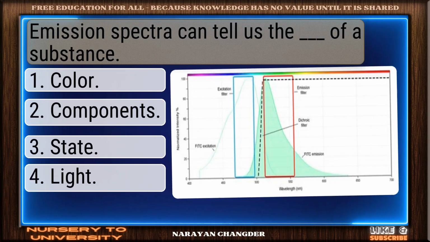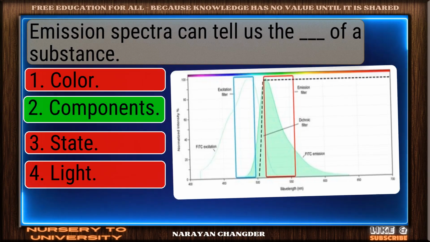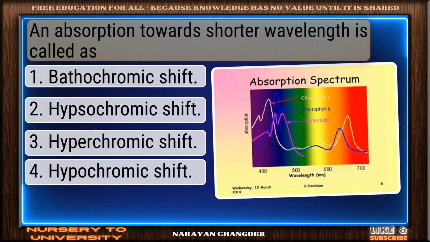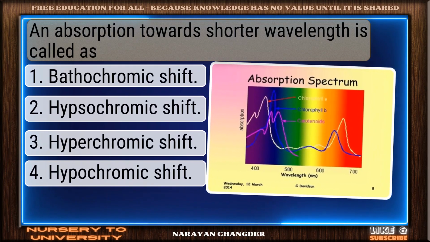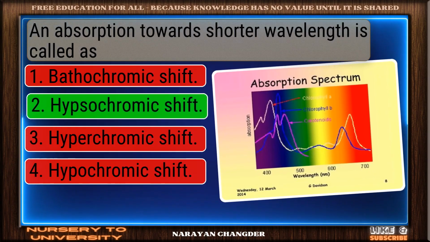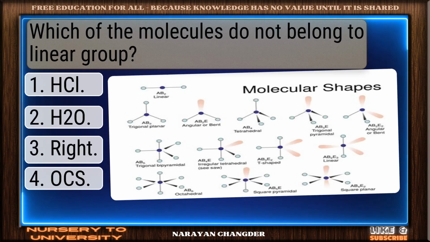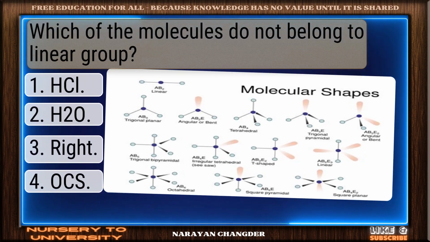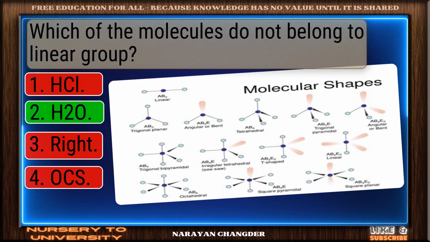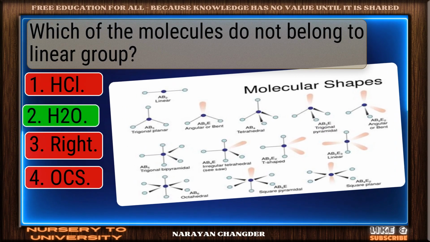Emission spectra can tell us the dash of a substance. Correct response. Components is the most accurate answer. An absorption towards shorter wavelength is called as. Solid response. Hypsochromic shift is a valid choice. Which of the molecules do not belong to linear group? Clear logic. Your choice H2 is sound and 100% true.